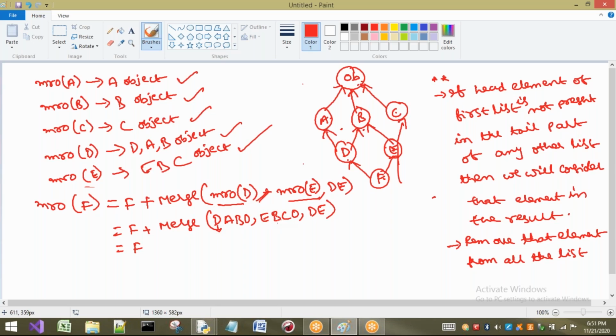Now come to this list. Is there any D? First, D is not there, so no need of checking. Is there any D or not? Yes, D is there. Is it not present in tail? Yes, it is not present in tail part. So I have to consider this D in result.